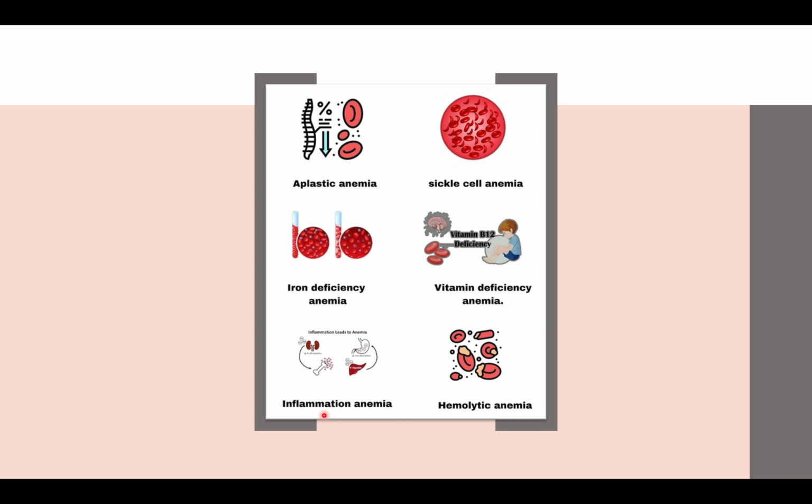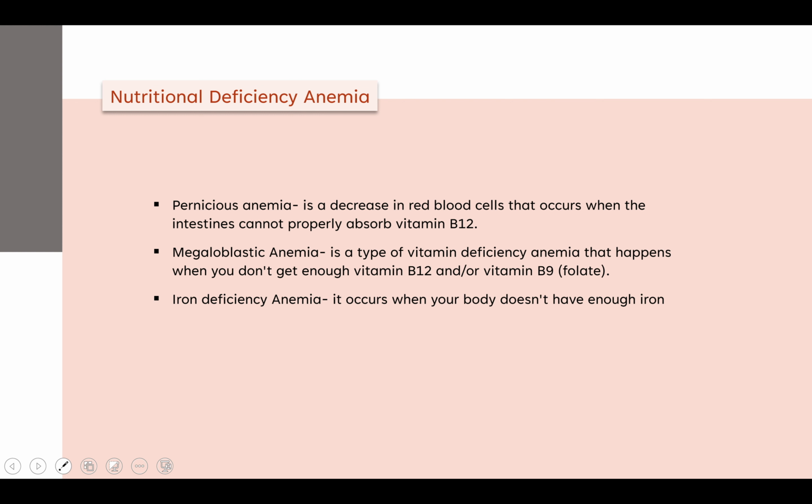In detail, I would like to explain iron deficiency anemia and vitamin deficiency anemia, because today we are dealing with nutritional intervention during anemia. Here you can see there are three different nutrients: B12, folic acid or folate, and iron, which are required for basic production of RBCs. Due to deficiency of one of these three nutrients, there can be a lower amount of RBC production, which in turn leads to anemia.